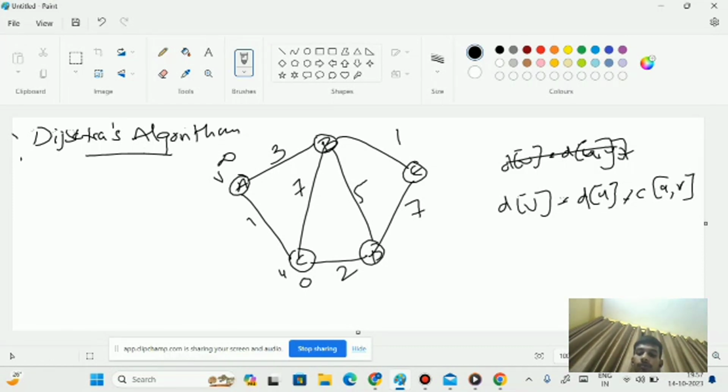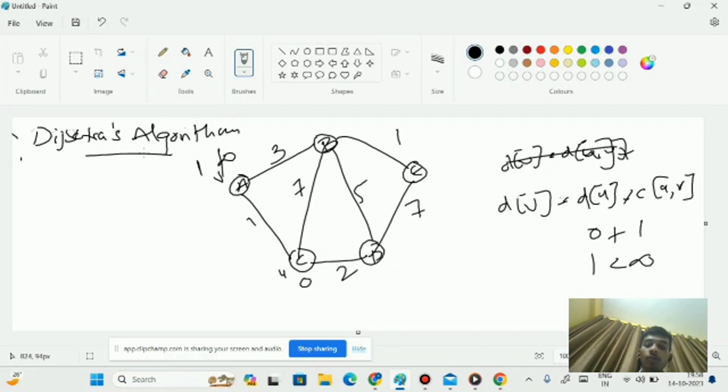So we want to find the distance at the point d of v. d of u we consider 0, plus the cost, meaning the weight between C and A, which is 1. 0 plus 1 is 1. The distance of v we don't know, so we kept it as infinite. So 1 is less than infinite, so we cross out infinite and place 1. The distance at point A is 1.